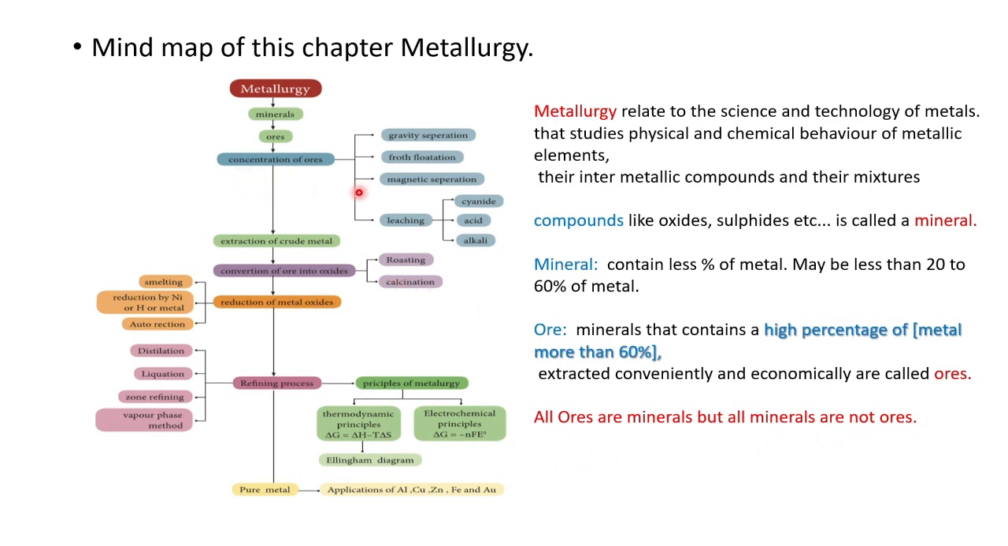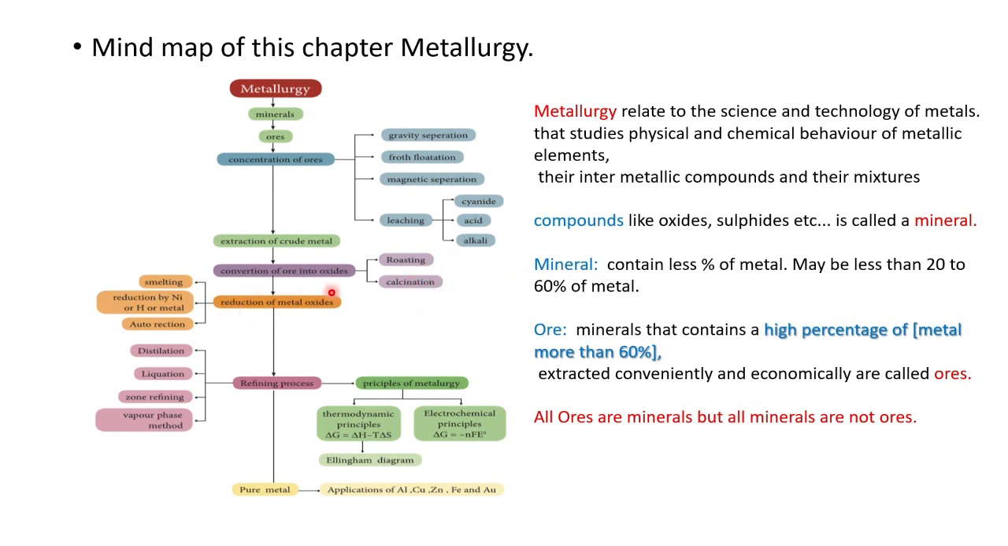Then what is concentration of ore? Concentration of ore means we are removing impurities from that ore. We take only the particular metal, and the impurities we are removing, that is concentration of ore. By purifying this we are getting extraction of crude metal. Then conversion of ore into oxides can be done by roasting and calcination. Roasting is in presence of air, calcination is in absence of air.